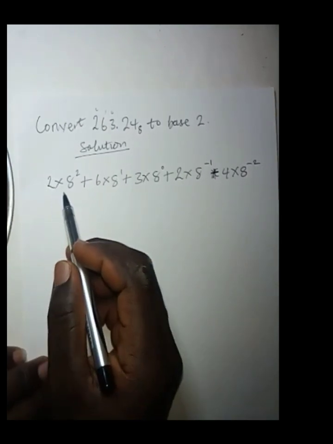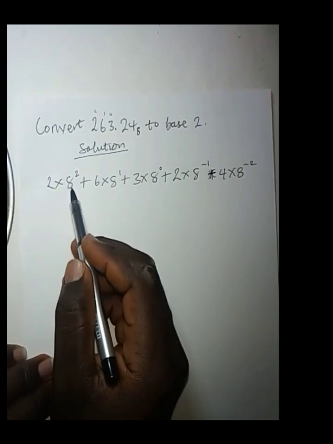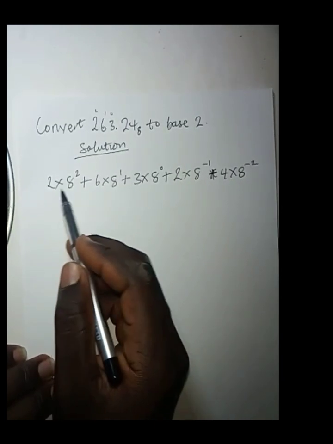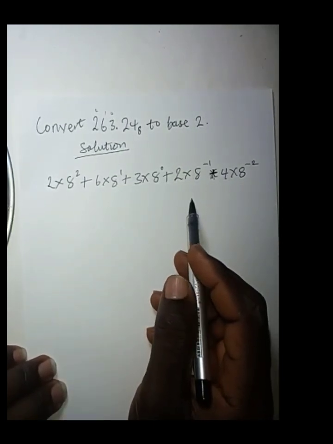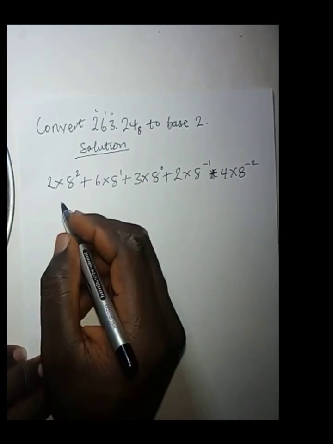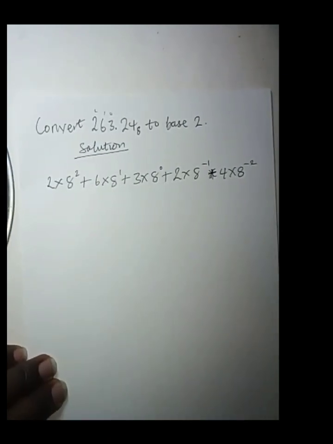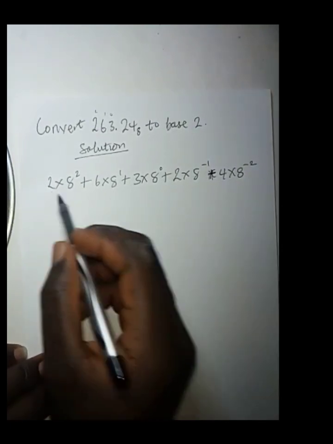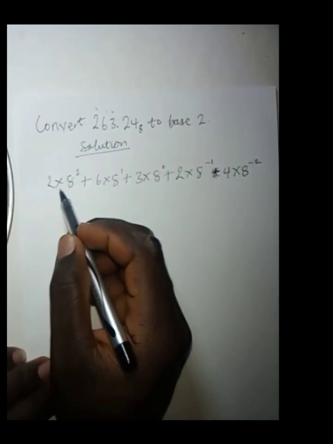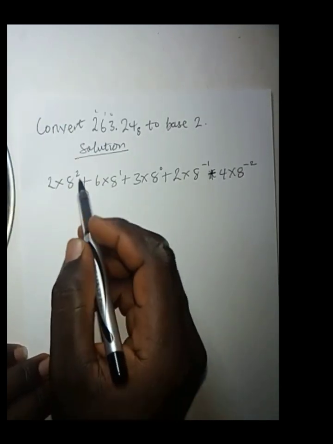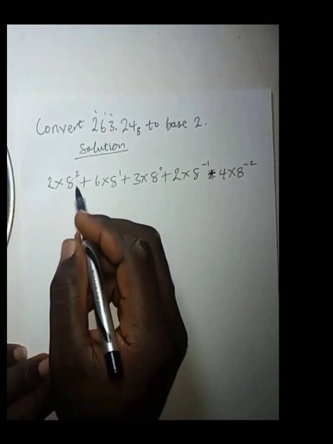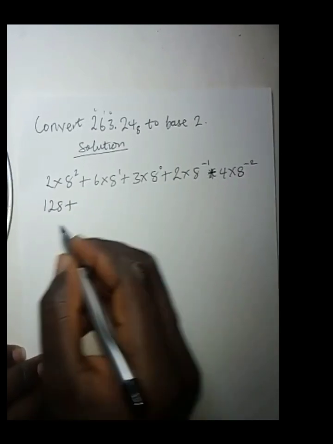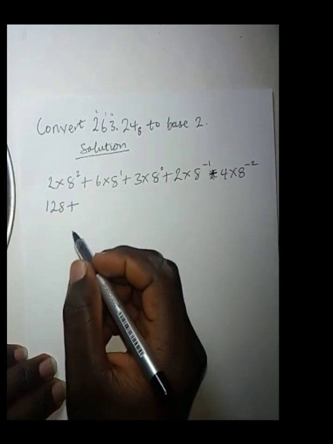I'm going to use my method. I don't want to say 8 raised to the power of 2, which is 64 times 2. I don't want to go through that process. But let me just do it for the sake of people who cannot use my method, the other method of changing everything to base 2. Let me use the normal method that most people are familiar with. So 8 to the second power is 64 times 2 is 128. This is converting it to base 10 and then to base 2.